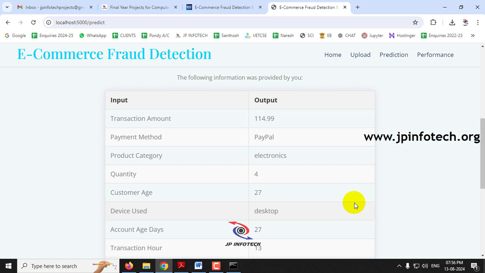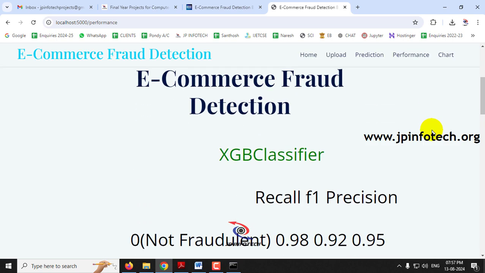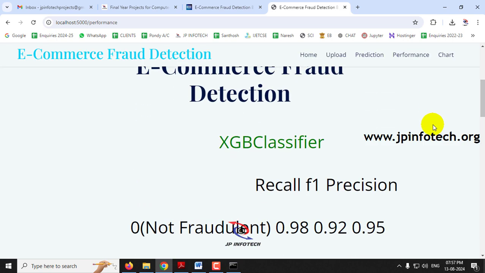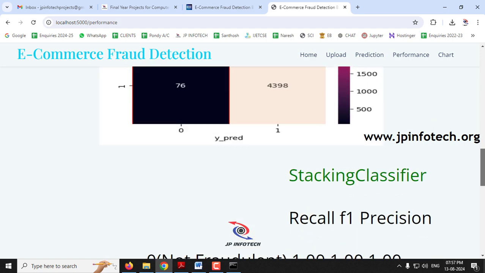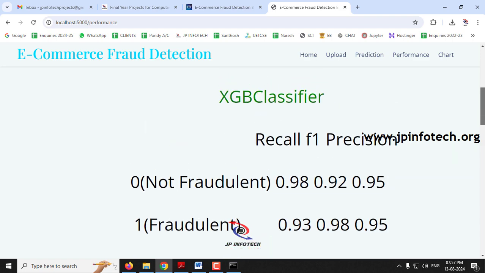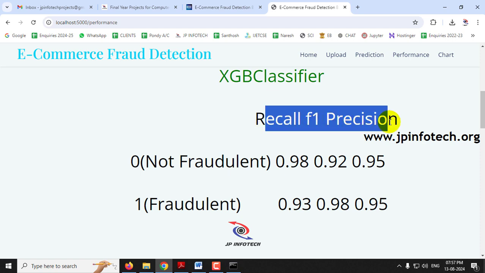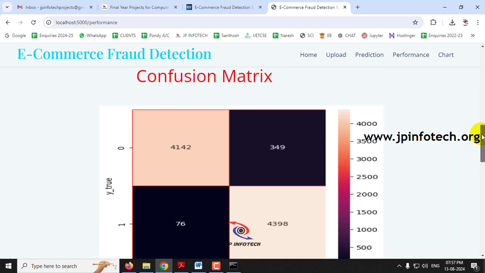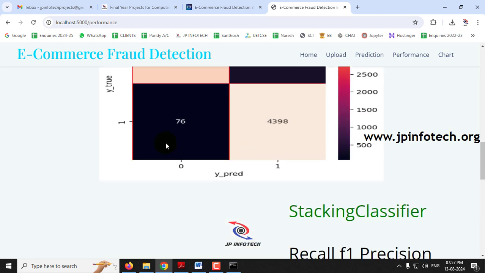And now let me move to the next part, that is the performance analysis part. So just click this performance, so it will be navigated to the performance analysis part. So here we have the performance analysis for both the models, the XGB classifier and the stacking classifier. So here you can see the performance analysis parameters for recall, precision and F1 value, and you can see the confusion matrix for both the models, showing the true and predicted label.